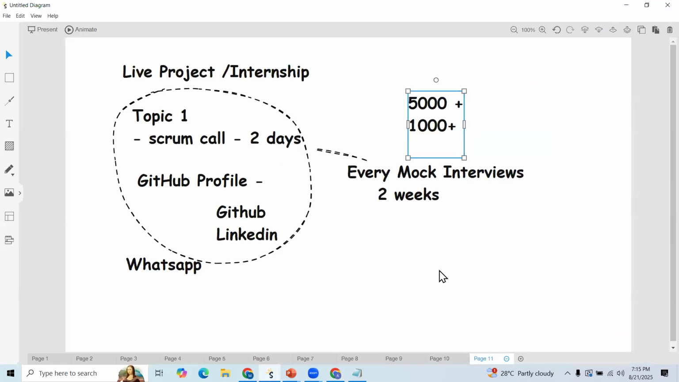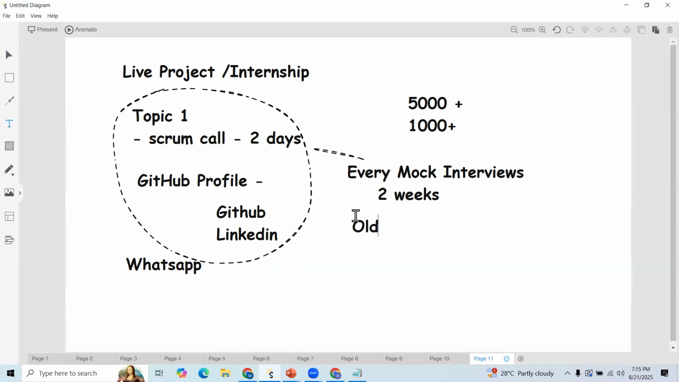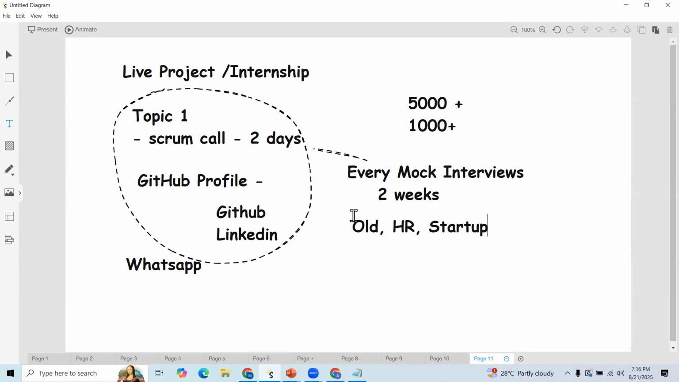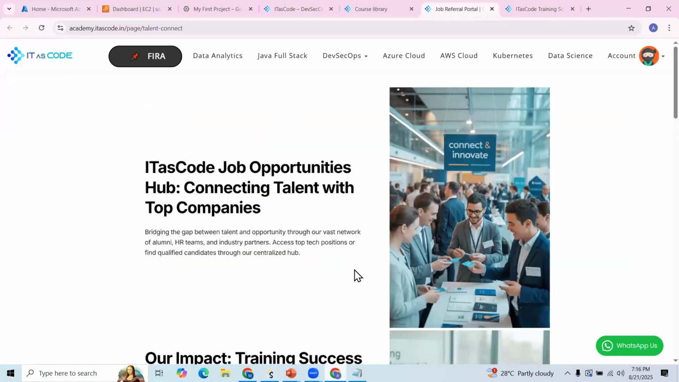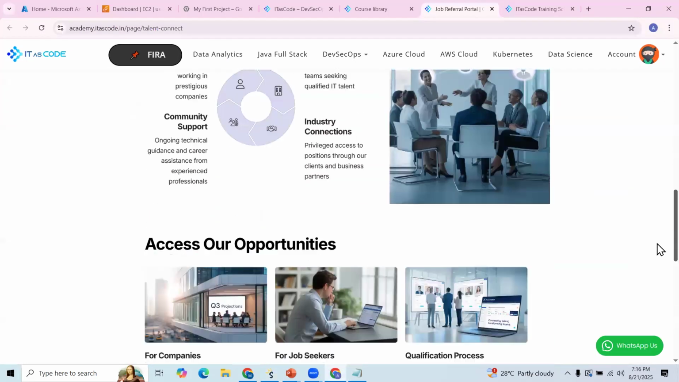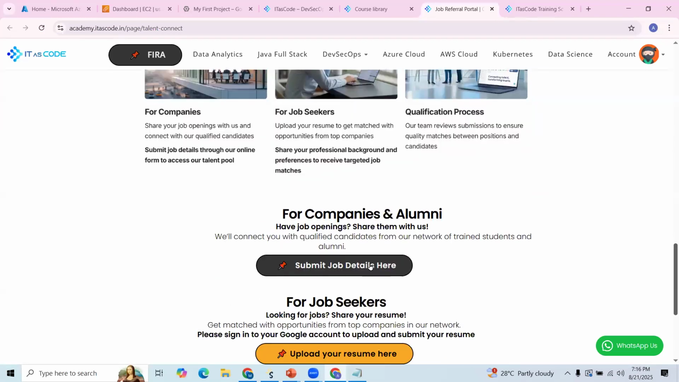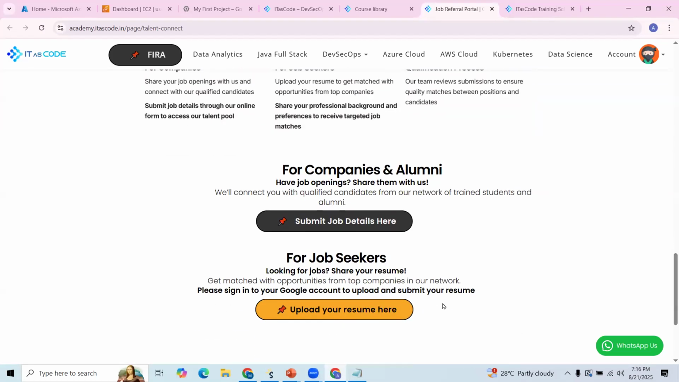Previously we used to receive requests for openings from our old students, some HR contacts, HR companies, and startup companies. We have tied up with different startups. We used to manage these requests manually, and now we have automated that. Whoever has open opportunities will post them here, and whoever is looking for opportunities within our ITasCode will upload their profile here.